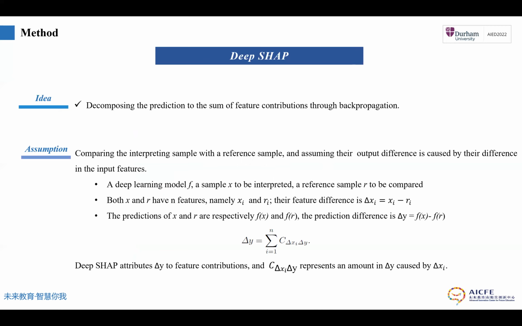It has an assumption. It compares the interpreted sample with a reference sample and assumes their output difference is caused by their difference in the input features. For example, there is a learning model F, a sample X to be interpreted, and a reference sample R to be compared, and their predictions are f(x) and f(r). DeepSHAP attributes their output difference Δy to feature contributions, as the equation shows, where C_ΔxiΔy represents the amount in the prediction difference Δy caused by the feature difference Δxi.